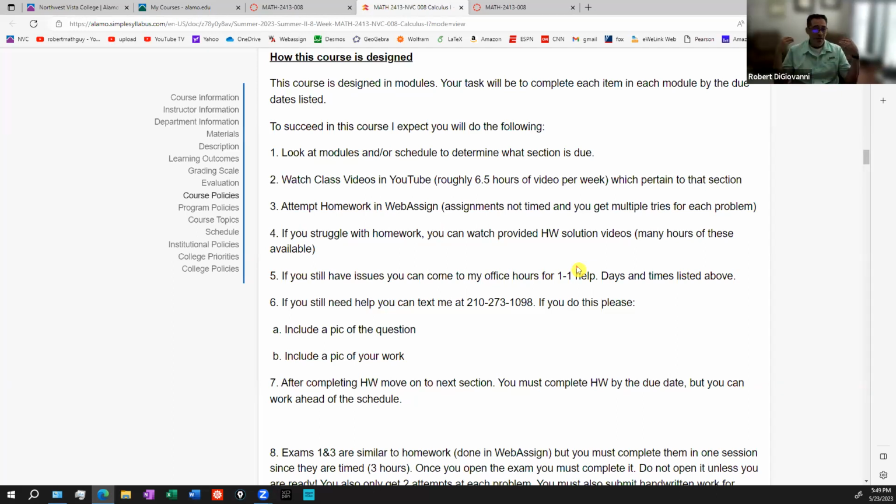Here, I've got all the materials, and I'm going to say, there you go, go learn. Now, the good news is I'm not just going to hand you a textbook and say, hey, go learn calculus by reading a book.